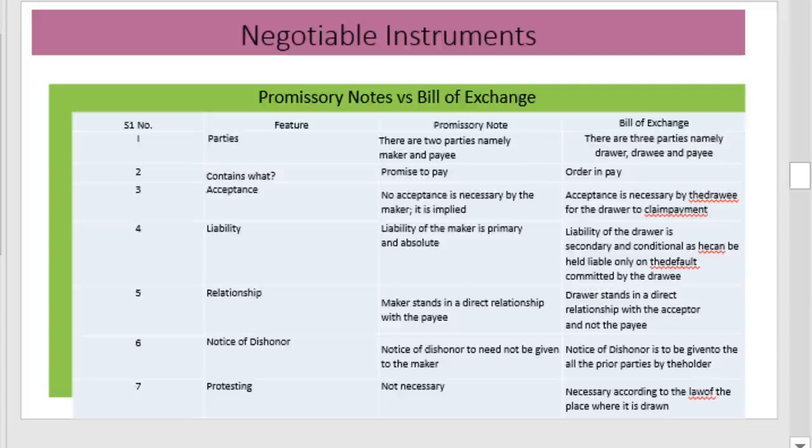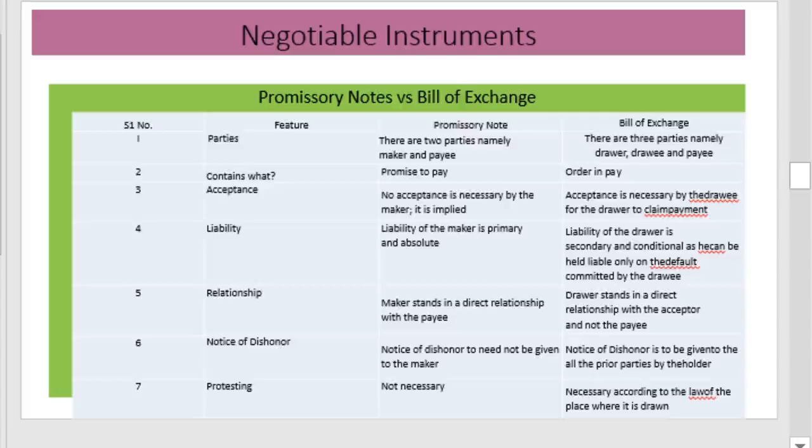A comparison of the bill of exchange and the promissory note is given in this section. In the case of the promissory note, there are two parties, whereas in the case of the bill of exchange, there are three parties. And the promissory note contains a promise to pay, whereas in the bill of exchange, as we have seen, it is an order to pay. And in the case of the promissory note, acceptance is not necessary, but in the case of the bill of exchange, acceptance is necessary.